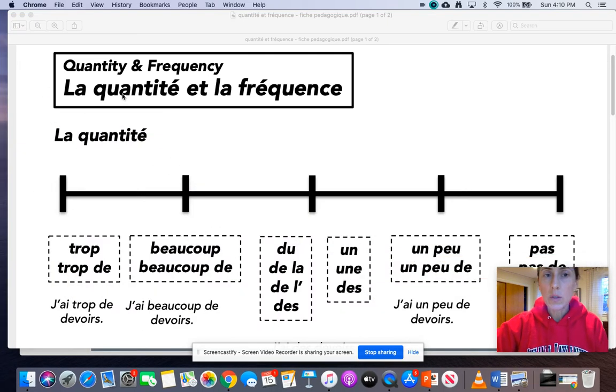Bonjour, nous allons discuter la quantité et la fréquence. La quantité, of course, means the quantity. So we want to talk about how do we answer the question, how much of something do we have?